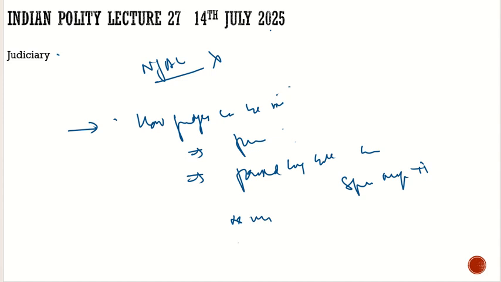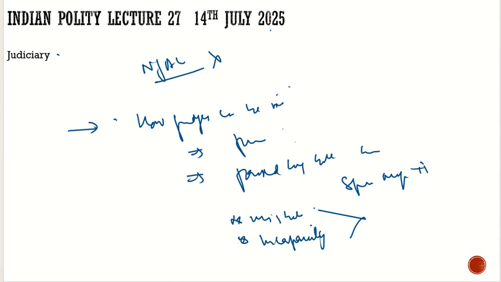The grounds are misbehavior and incapacity. These are the grounds on which a Supreme Court or High Court judge can be removed. Misbehavior, maybe he was involved in corruption charges. For example, right now there are allegations against Justice Yadav. And incapacity, maybe he met with an accident and now he is not in his mind. We have sympathy for him, but we cannot have him in office. So on these two grounds, he can be removed.